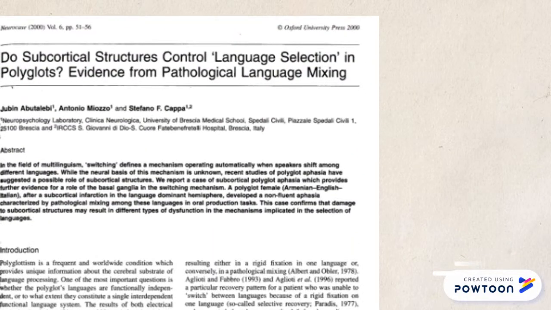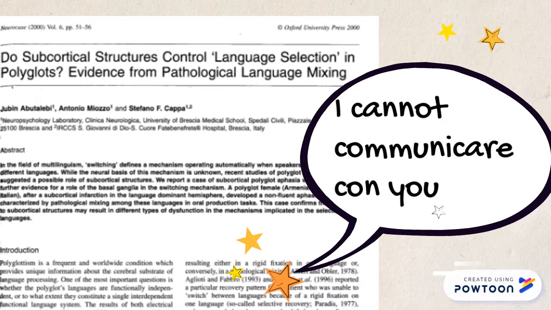An example of this is the trilingual woman who suffered from a left hemisphere stroke that left her with impaired language control. This proved to be a problem because she would randomly code switch within sentences so that monolinguals around her could not understand her. As she said, "I cannot comunicare con you."